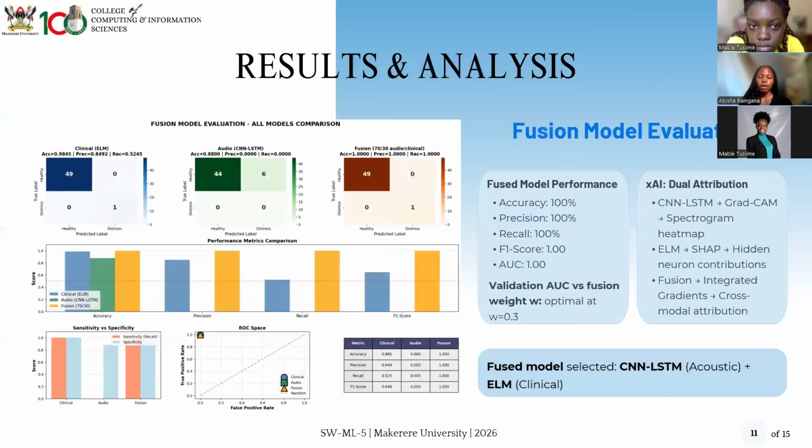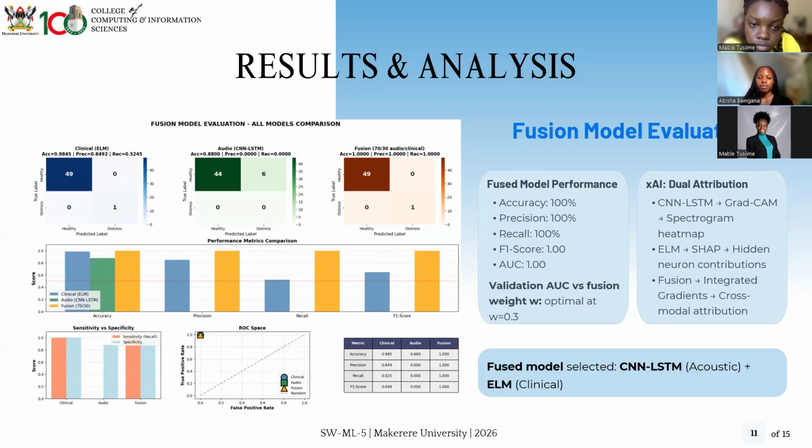Then for our results and analysis from the exploratory data analysis, we ended up choosing our two best models, which we fused together. That was the clinical ELM and the audio CNN-LSTM.